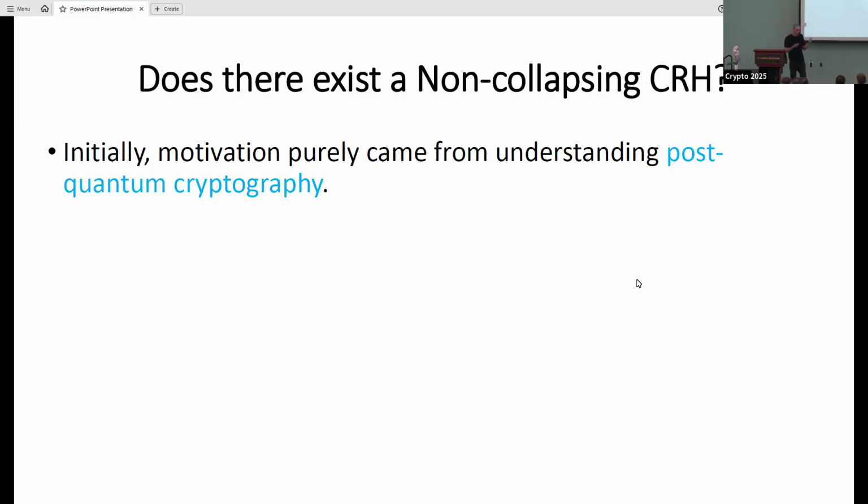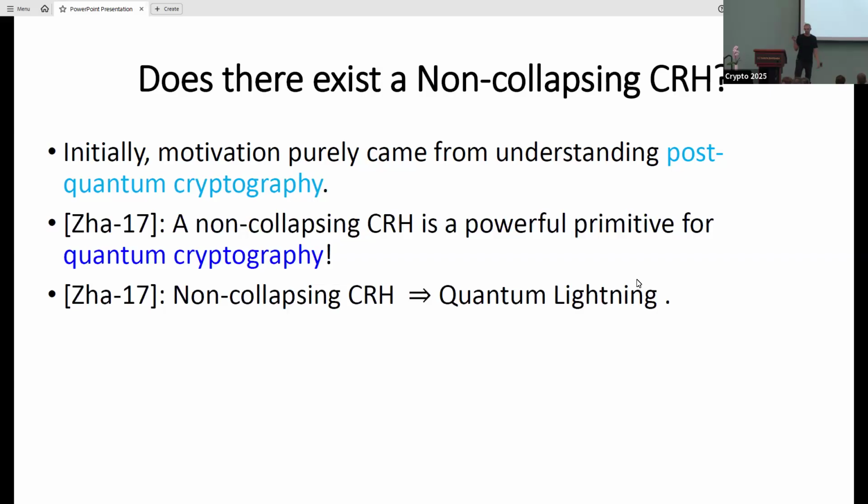Okay, so the motivation initially came from understanding post-quantum cryptography. But then a few years later, something remarkable happened. Mark Zhandry showed that this object is also a very powerful object for quantum cryptography, when the scheme actually wants to use quantum mechanics.